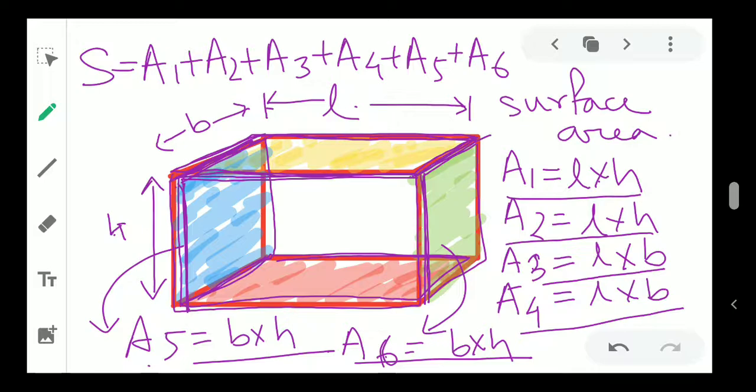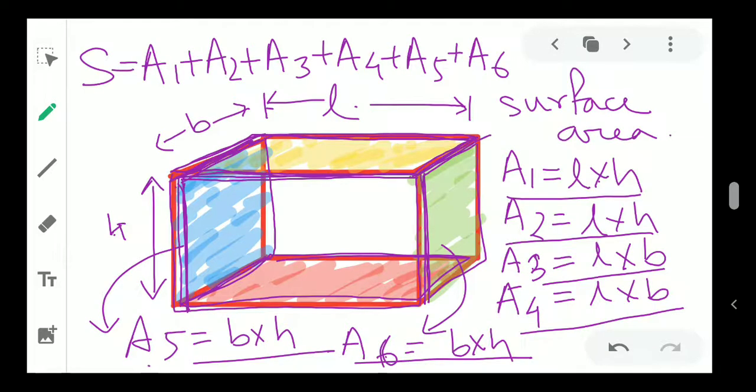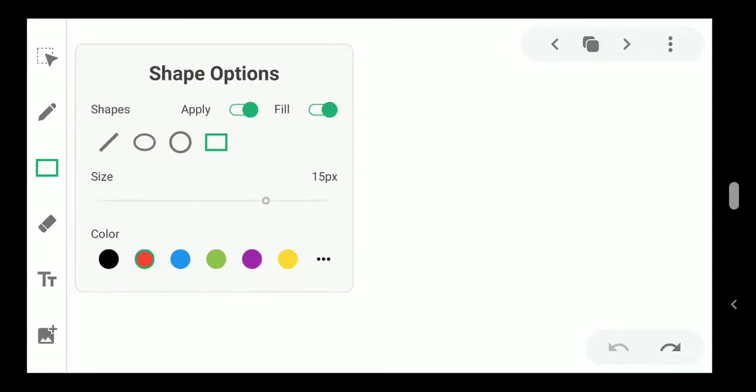Acha. This is a little bit hard, right? Okay, so let us calculate surface area for a cube. Now I will draw a cube. Let me draw a cube like this.